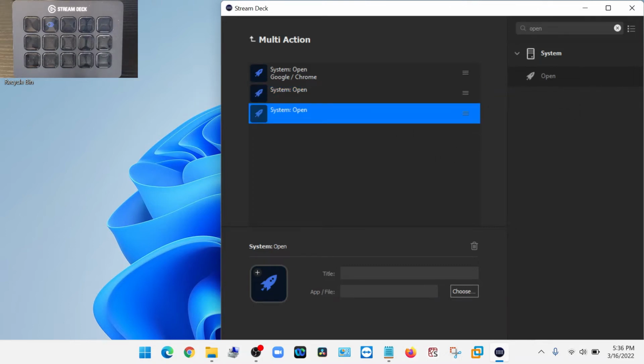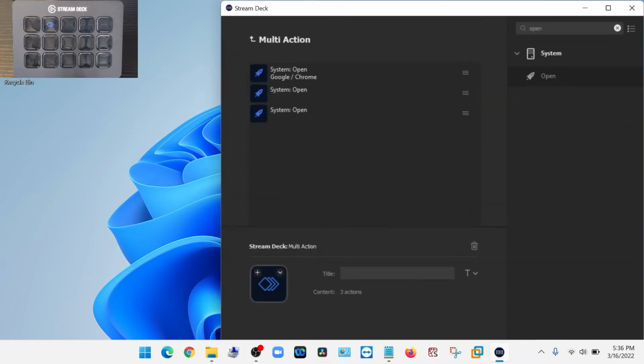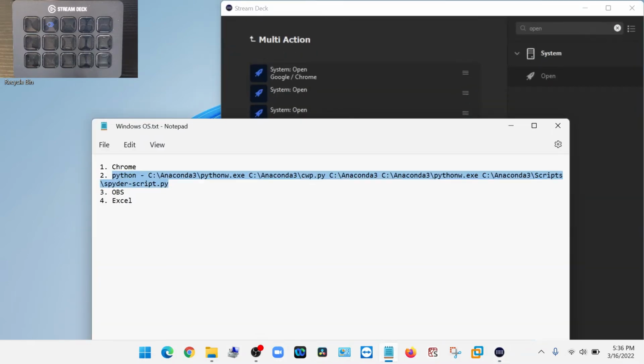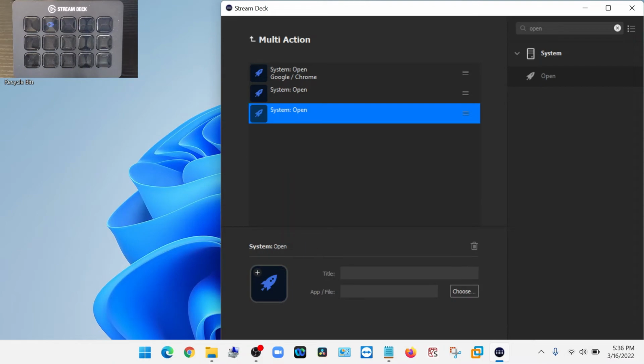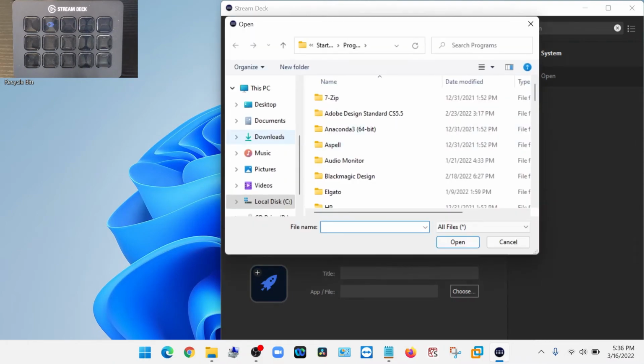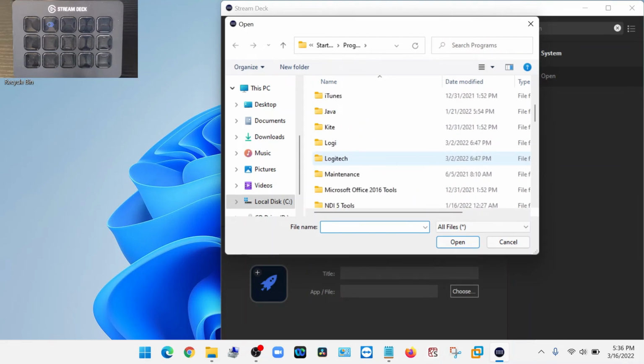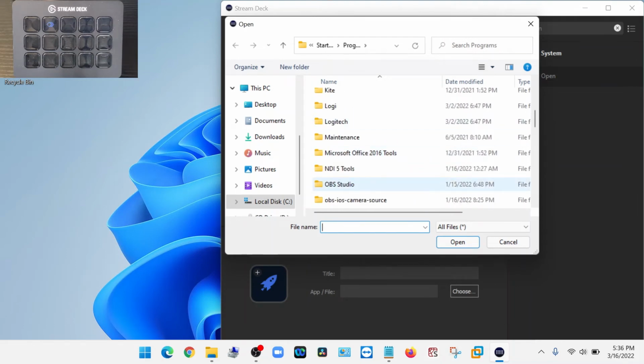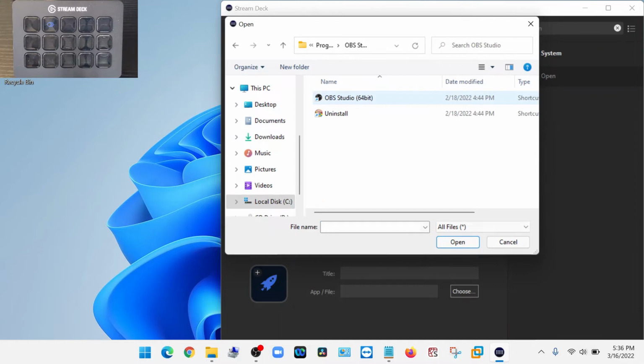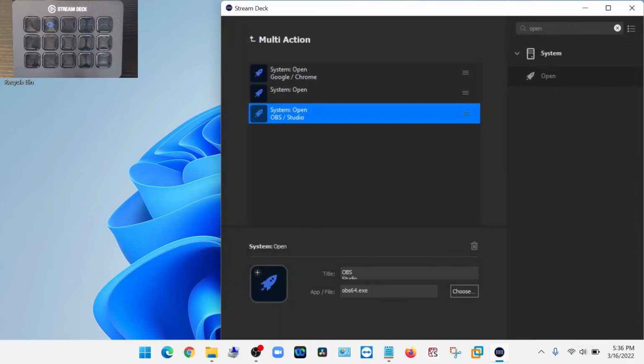Third one, OBS, and then Excel. So OBS, let's see if it's in Program Files, OBS Studio, OBS 64-bit. That's it.